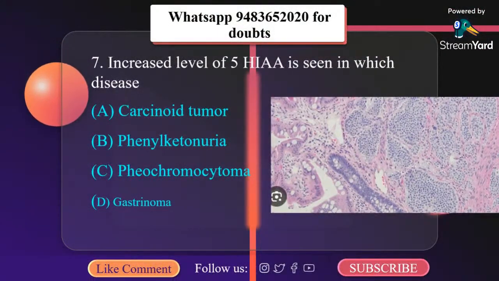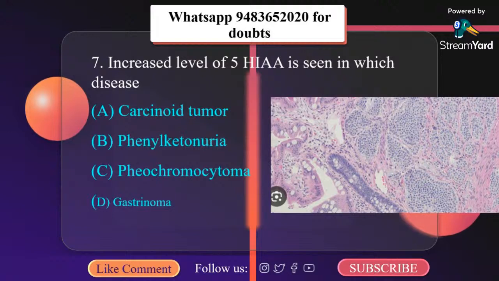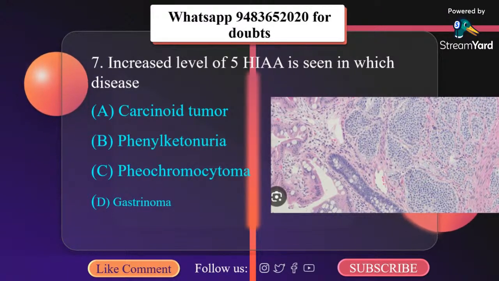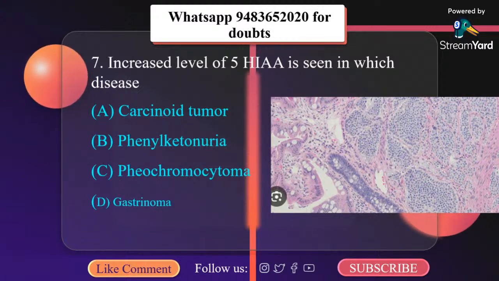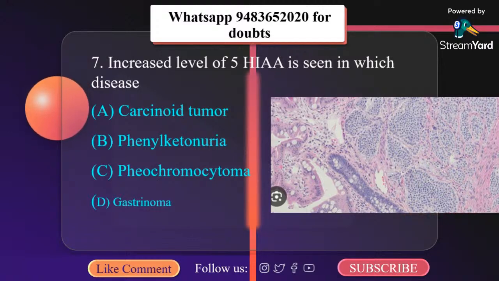Increased level of 5-HIAA, hydroxyindole acetic acid, is seen in which disease? A. Carcinoid tumor. B. Phenylketonuria. C. Pheochromocytoma. D. Gastrinoma. Increased level of 5-HIAA is seen in carcinoid tumor.